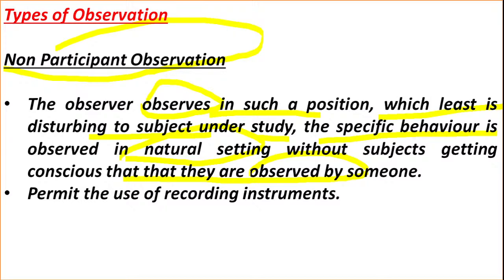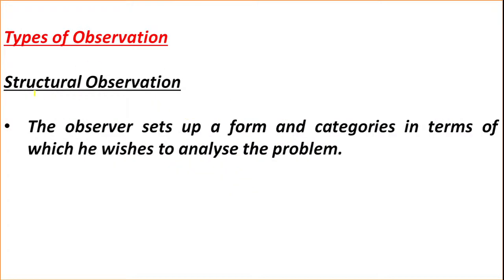Yes, this is about non-participant observation. The next type of observation is structural observation. Structural observation means the observer sets up a form and categories in terms of which he wishes to analyze the problem while observing the children or studying a particular problem. Here the observer sets particular forms and categories, and according to those categories, according to the well-made plan, he is going to observe the children. This is known as structural observation.